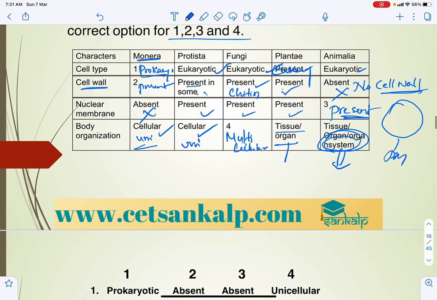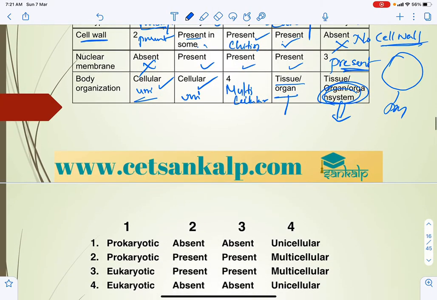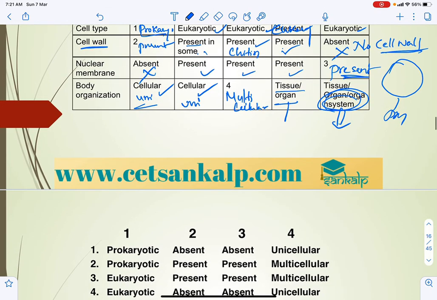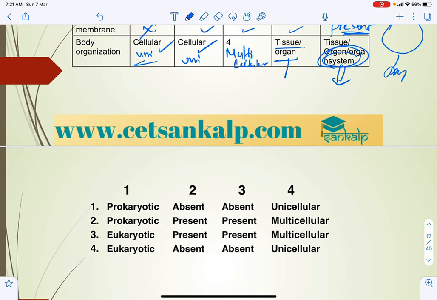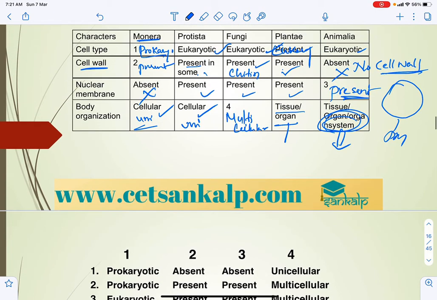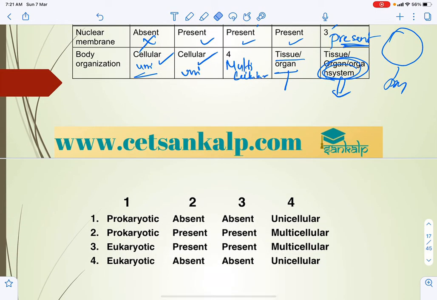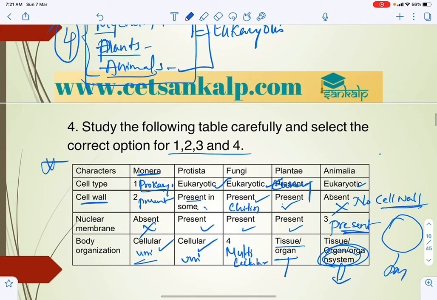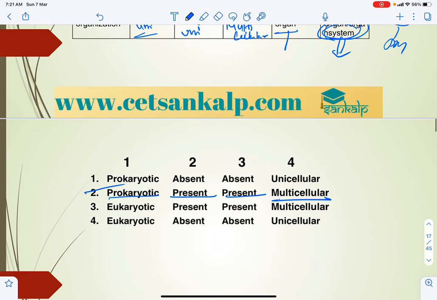So what is the answer? A, 1 is prokaryotic, 2 is present, and 3 is also present. Here we can see that the third option is the correct answer. Eukaryotic, sorry, the second option is the correct one. Prokaryotic, present, multicellular. So this chart is very important. Please go through this, right.